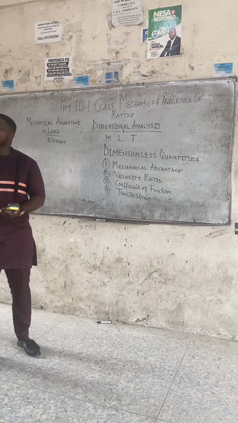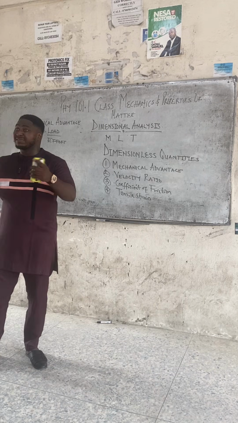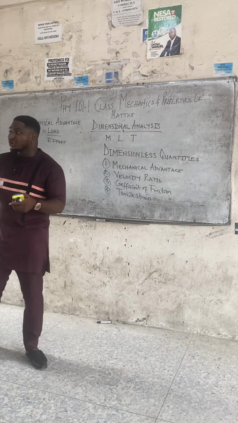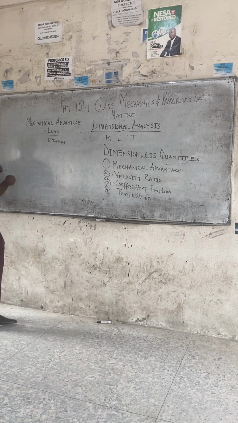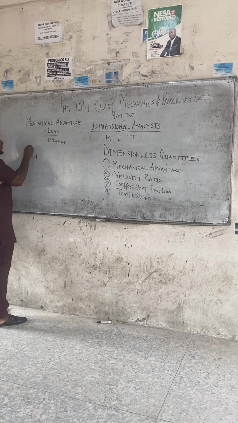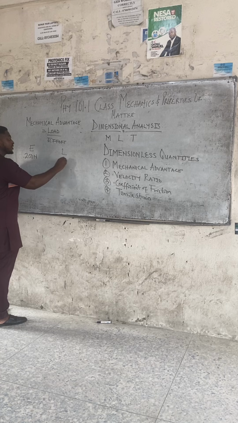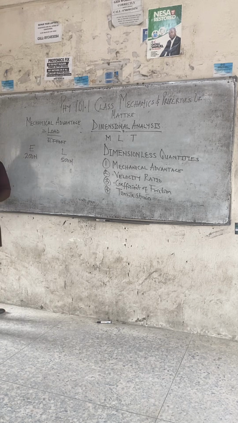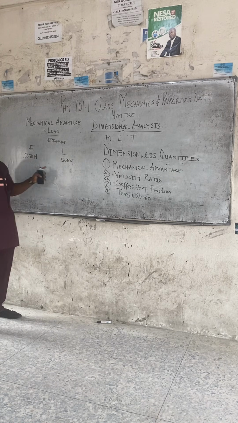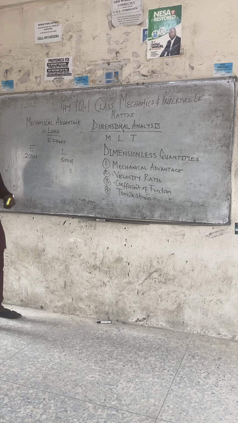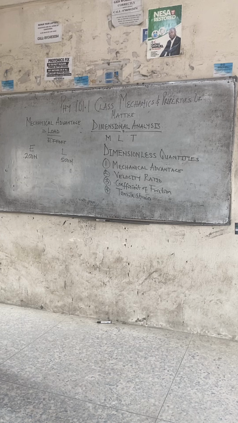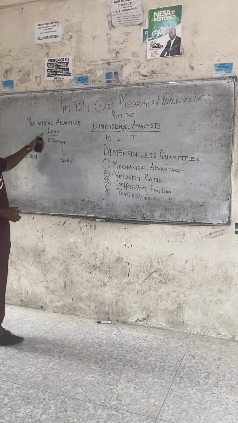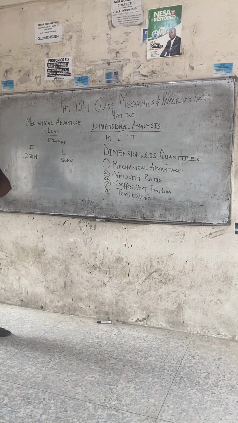Class, a machine is a device that utilizes little effort to overcome maximum load. A machine takes your small effort to overcome a big load. Class, you have an effort of just 200 Newton. Ideally, a 200 Newton effort cannot overcome a load of 500 Newton. It's not possible ideally. But class, a machine uses your little effort to overcome a big load. What allows you to use a small effort to overcome a big load is the mechanical advantage of the machine. That's why it's called an advantage, because the machine gives you an edge.